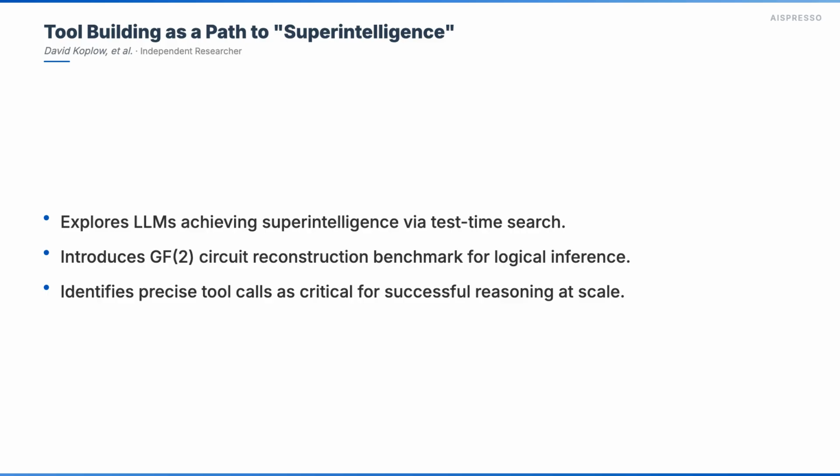This benchmark involves GF2 circuit reconstruction tasks, designed to become progressively more difficult and require careful integration of all provided information to solve reliably. Their findings show that while smaller LLMs struggle, frontier models exhibit partial robustness. Crucially, the research highlights that successful reasoning at scale is contingent upon precise tool calls, underscoring tool design as a critical capability for LLMs to achieve general superintelligence.